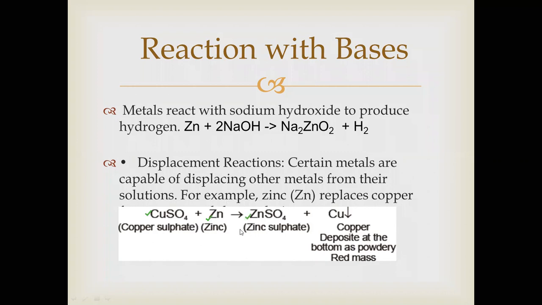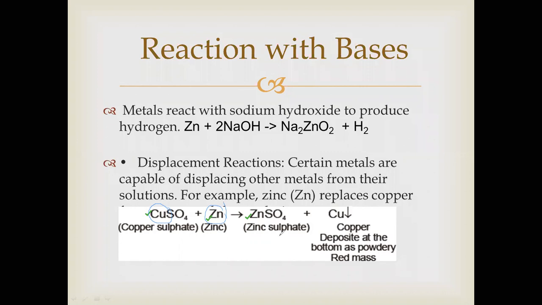In this reaction, zinc is more reactive than copper. This zinc is highly reactive. So this zinc displaces the copper and forms zinc sulfate, and copper is deposited in powder form at the bottom.